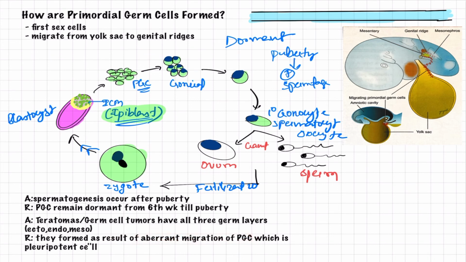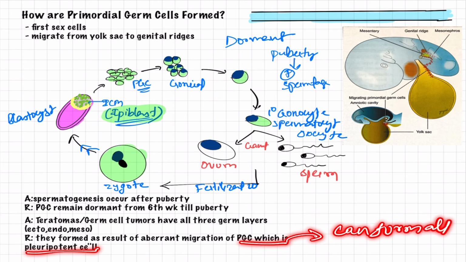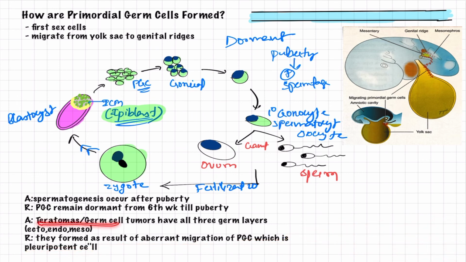The reason is also correct, and primordial germ cells are pluripotent, so they can form all three germ layers. That is why these teratomas also have all three germ layers.